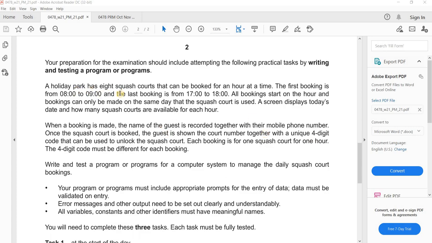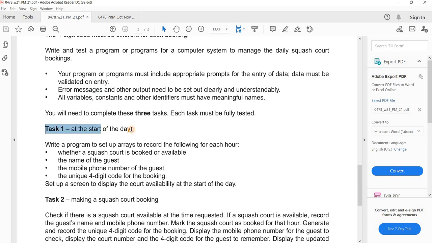A holiday park has 8 squash courts that can be booked for an hour at a time. The first booking is from 8 to 9. This is the first booking and this is the last booking. And this is task 1, at the start of the day.